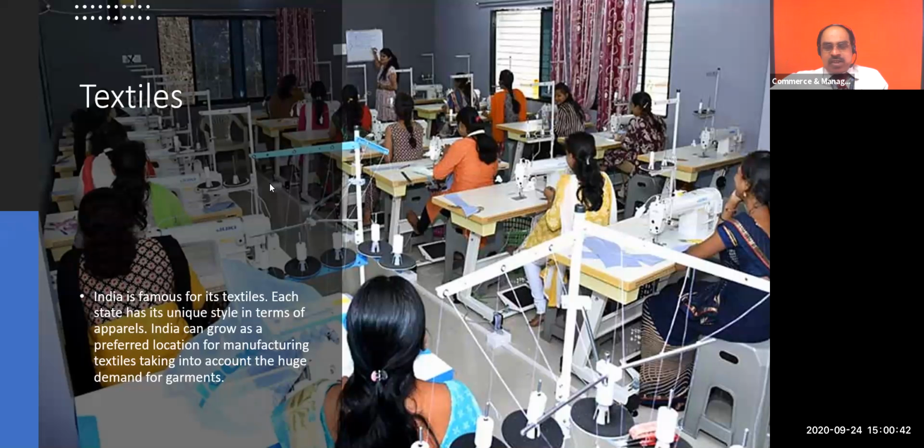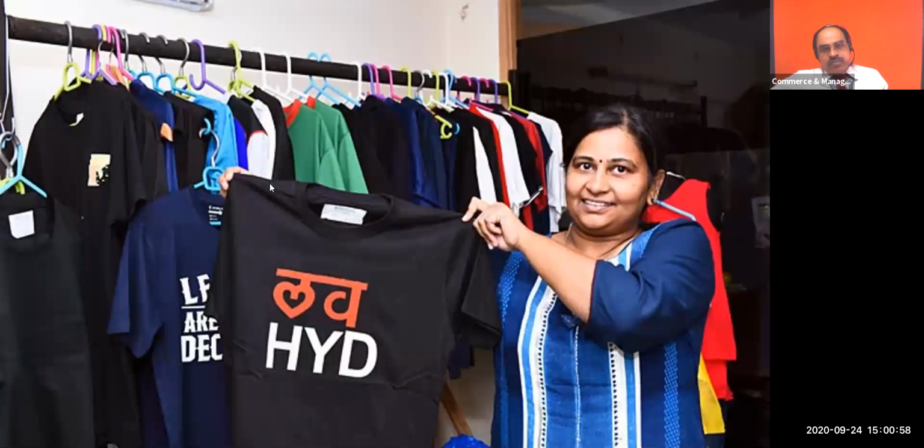So once again, the textile sector. It is an everlasting sector. Everybody has to depend upon textiles. Once again, in textiles also, most of the things are changing now with 3D designing. Very important thing. You can see one of the entrepreneurs coming with different versions of t-shirts. Design is very important now. Once upon a time, only one design of t-shirt would be available, but now it is not like that. There's something different. You can think about such ideas.